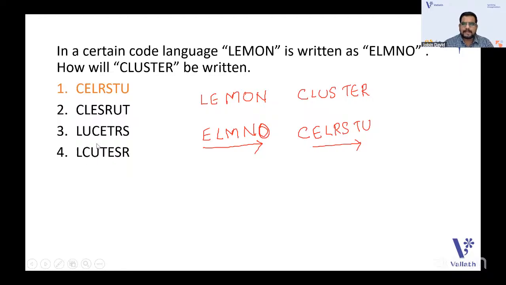So I think you misunderstood, maybe with L and C and the code. No worries. When we learn a lot of things in maths, a lot of complicated questions, easy questions will be hard to find. This is an easy one. Lemon: all the letters in the word lemon are written in alphabetical order. So cluster also follows the same code. All letters in the word cluster should be written in alphabetical order. That is it. Okay, going to the next question.